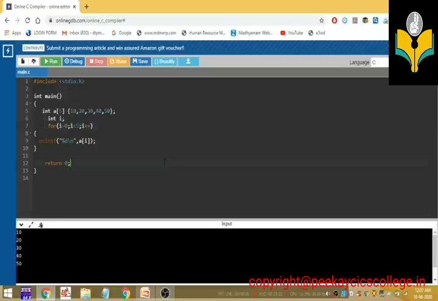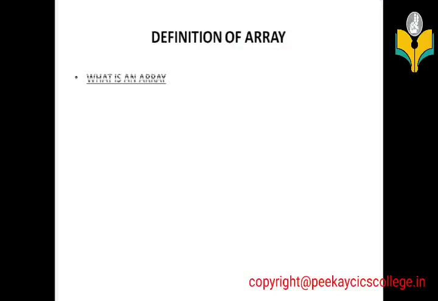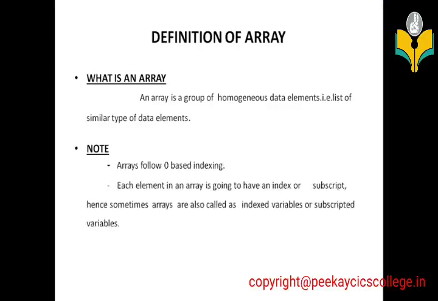So this is the array. I think you understood the difference between storing and processing an ordinary variable and storing and processing an array variable. And I told you already, array is a group of elements or group of homogeneous data elements. Homogeneous means similar data type of data elements. Array follows zero based indexing.